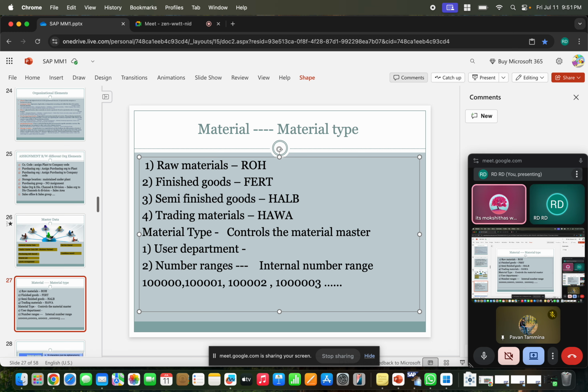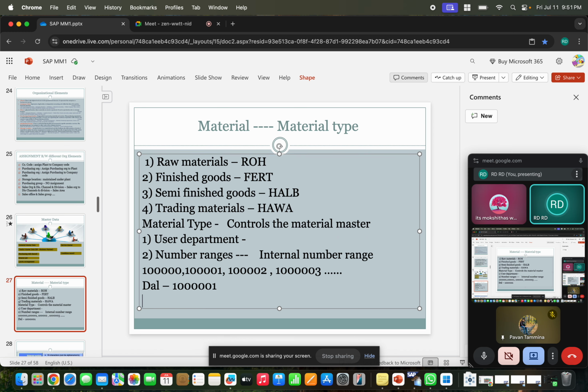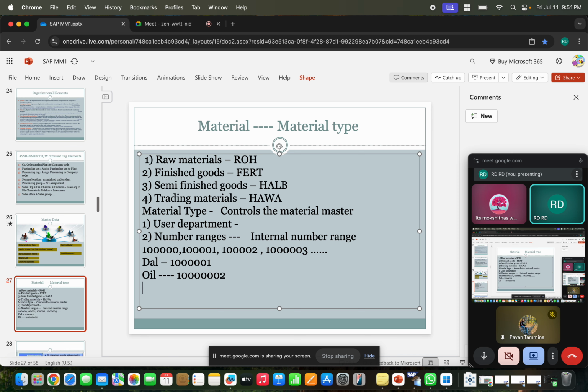The system, SAP itself, is proposing, based on our configuration, the sequence of the number. Suppose I just created a material, for example oil. I just created it, and it is the series of 1. I created one more, which is like oil again, so this series is 2. So the system itself is creating the number sequence 1, 2, 3 like that.